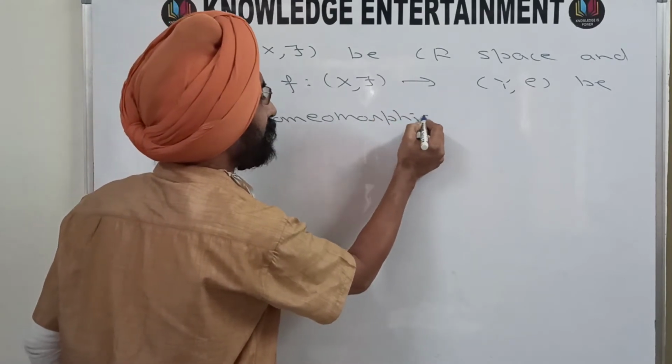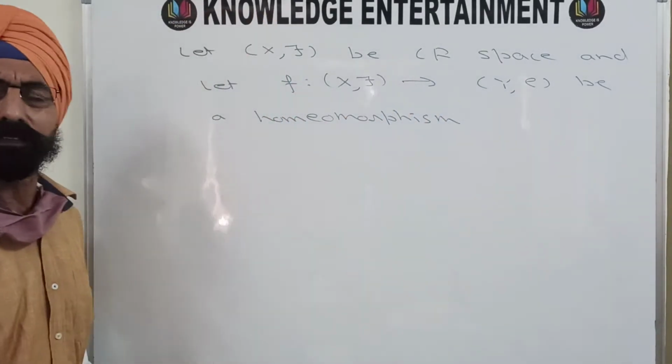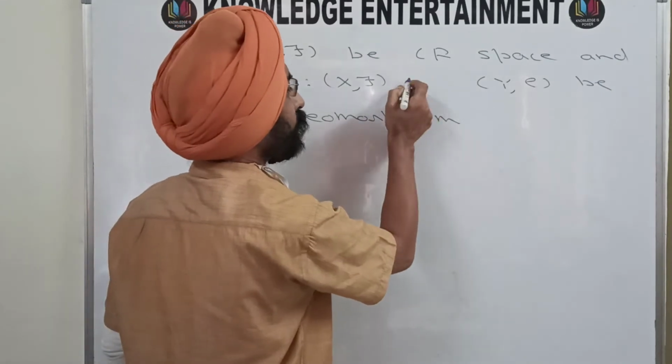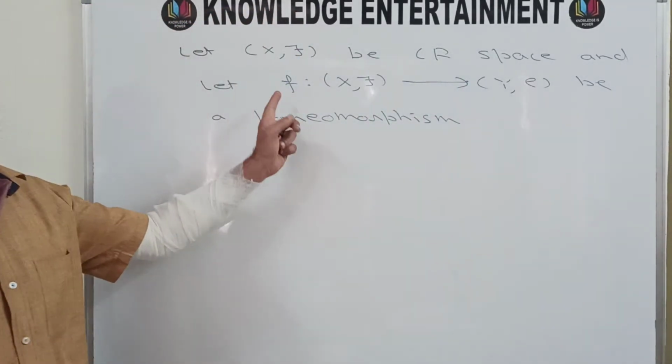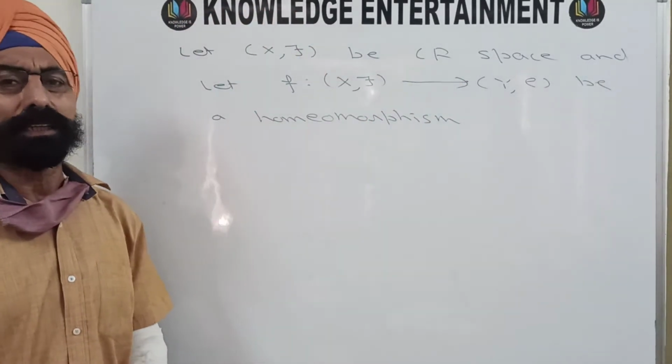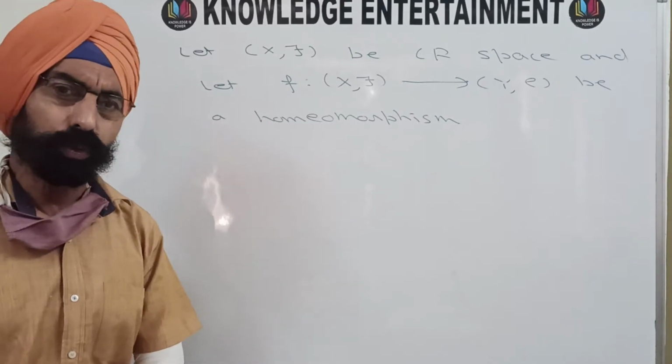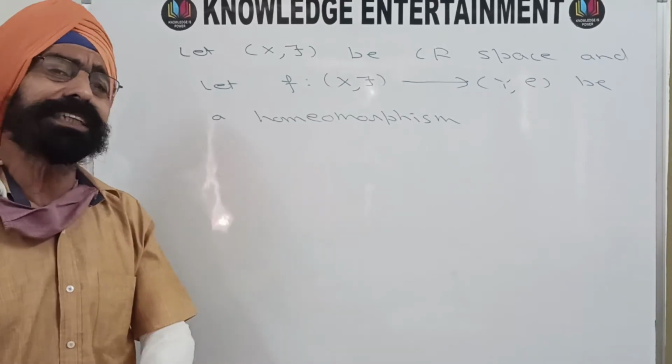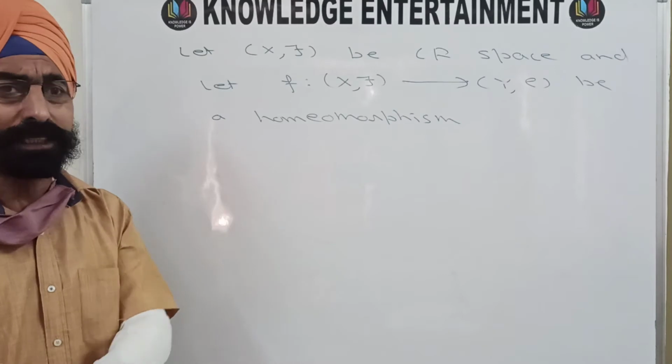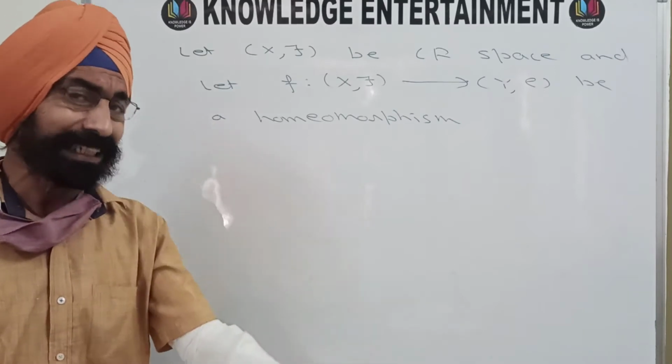That means your (Y, rho) is a homeomorphic image of this topological space (X, tau). If it is a homeomorphism, then the function f is one-one, onto, continuous, and its inverse is also continuous.